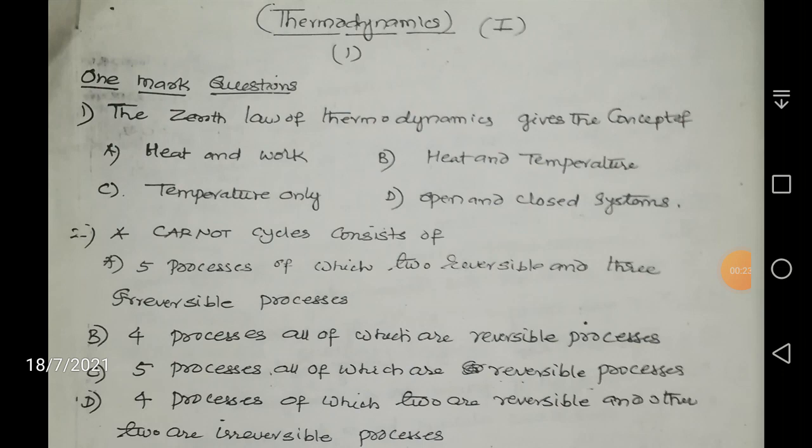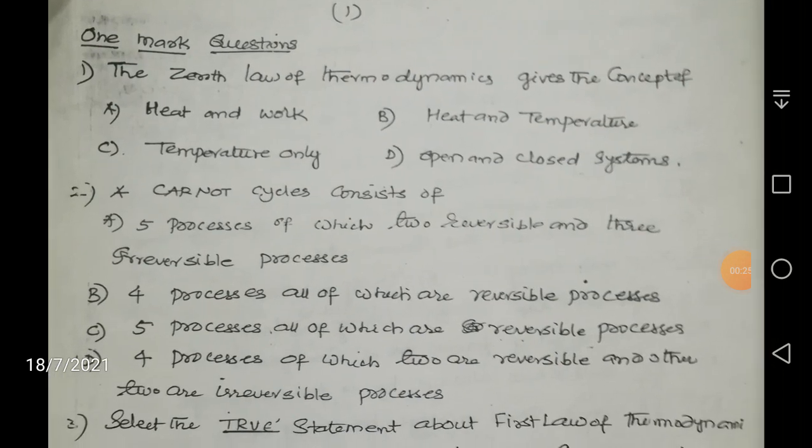So the first question: Girard's law of thermodynamics gives the concept of, is it heat and work? Is it heat and temperature, or is it temperature only, or is it open and closed systems? Boys, please read the basic textbook for this, like Thermodynamics by P.K. Nag or any other, like Rajput, another good book. So please read that and try to attempt these questions. You will really thoroughly enjoy these questions.